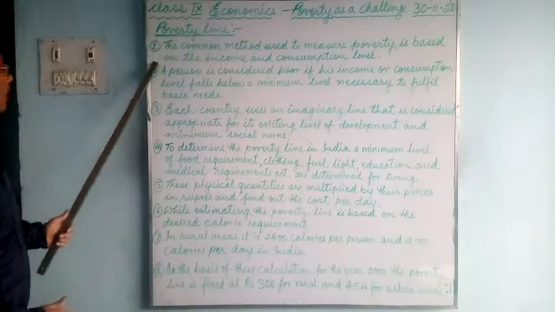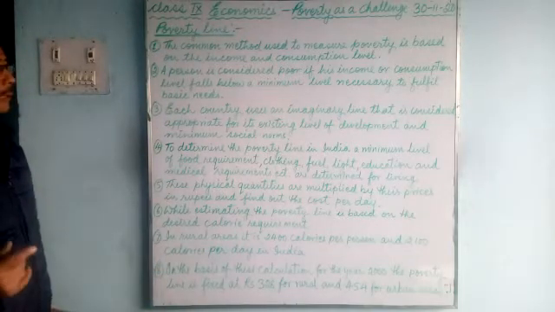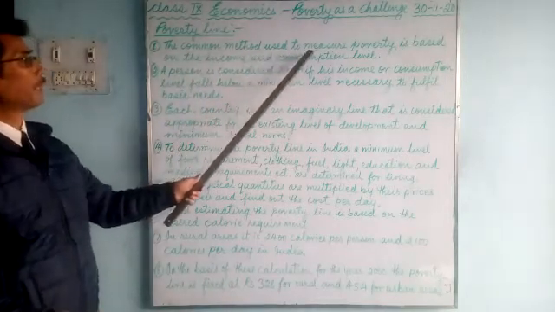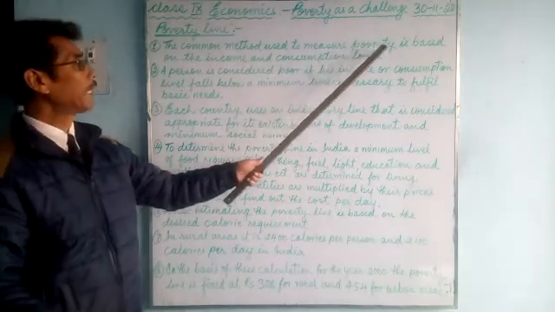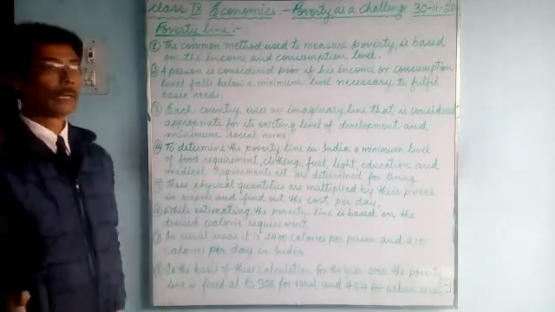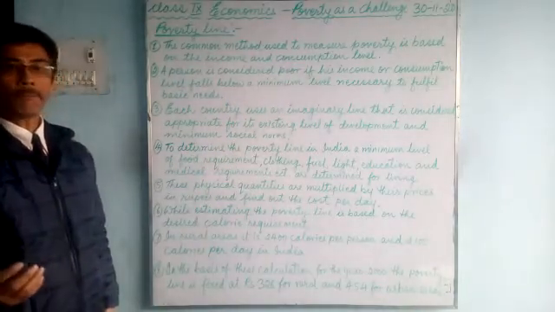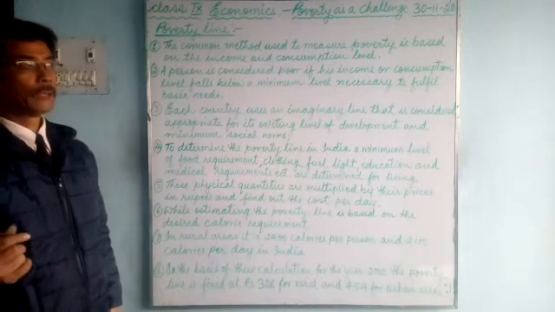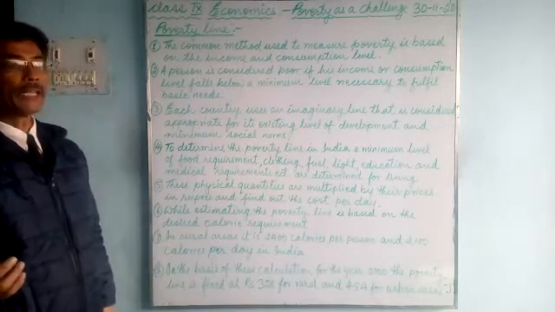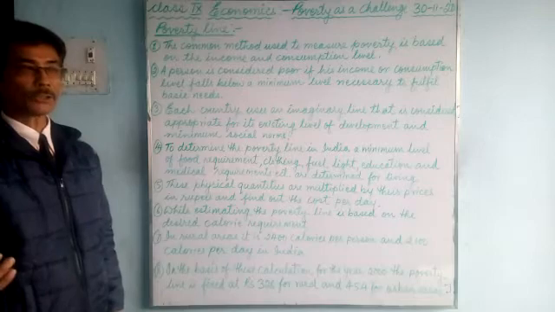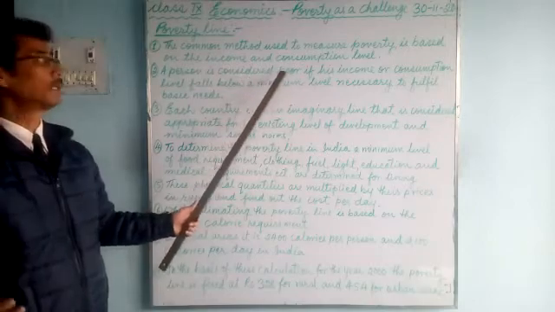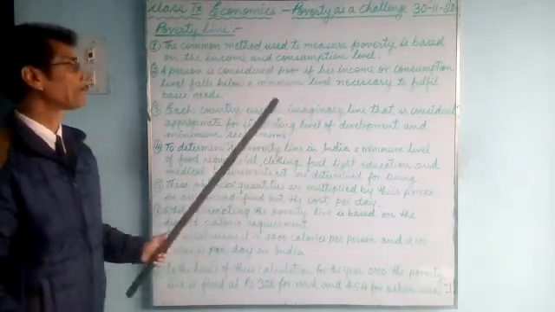Poverty line, there are altogether 8 points. Listen carefully and pay attention. The common method used to measure or determine poverty is based on the income and consumption level of a person, the income as well as the consumption. The first point: the common method to determine or measure poverty is based on the income and consumption of a person or a family.